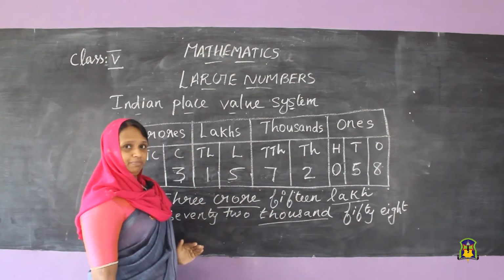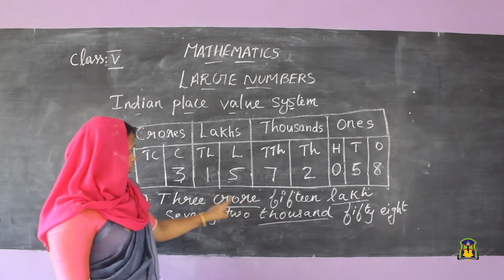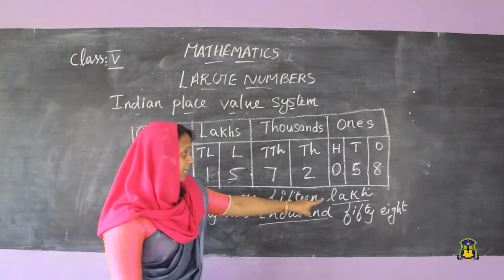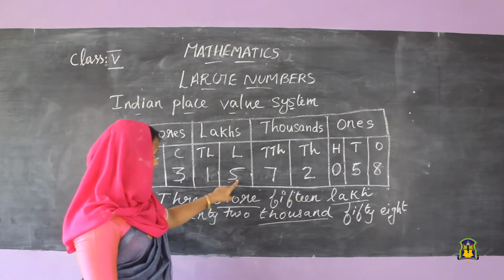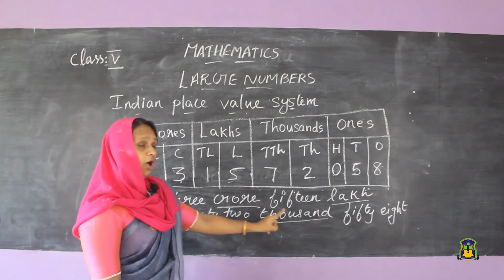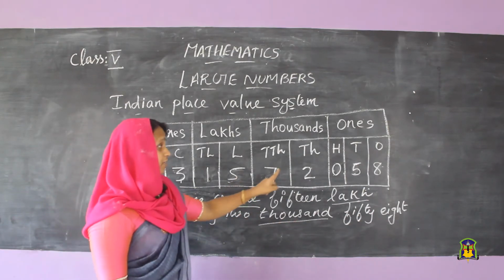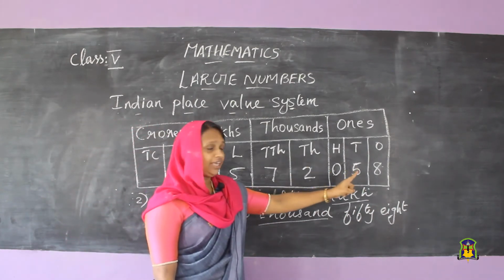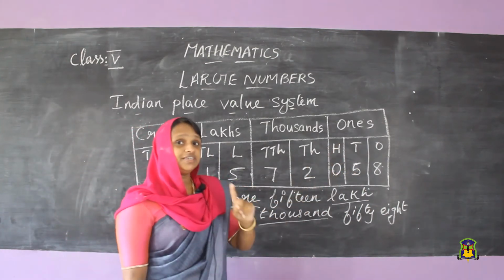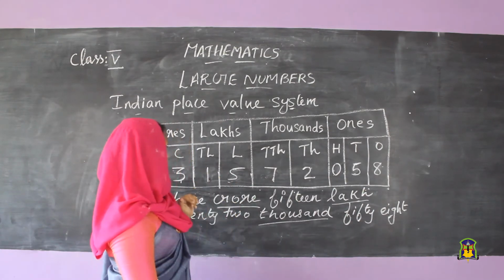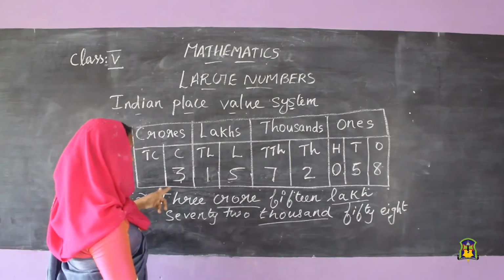Now we get this number. 3 crore, then 15 lakh, next 72 thousand, and 058. Here the hundred place is absent, so we mark 0 there.